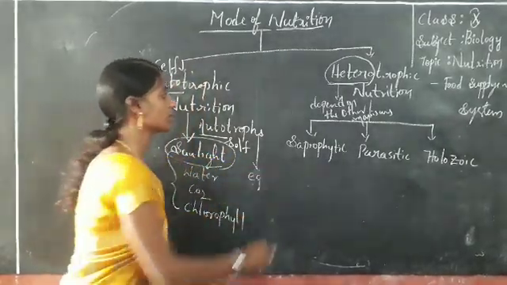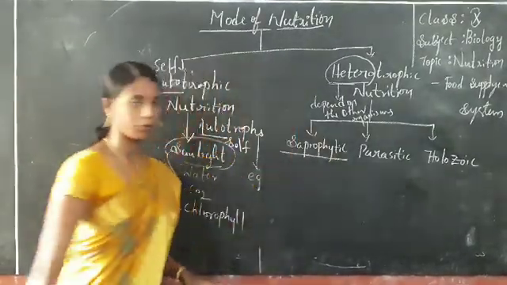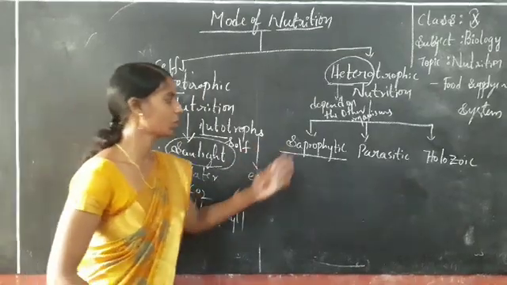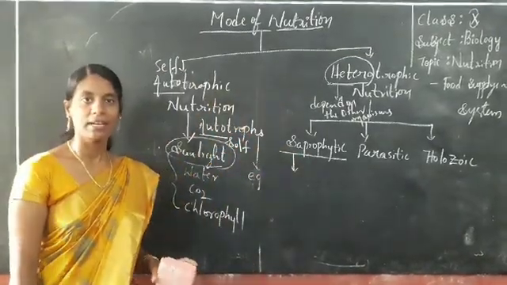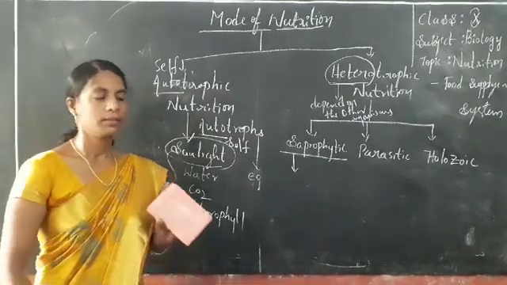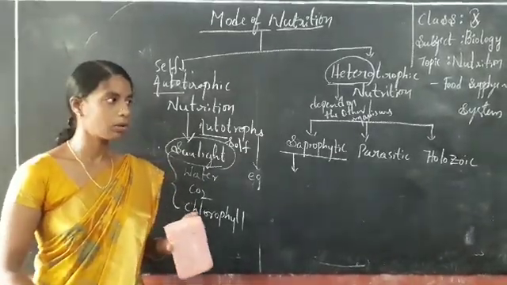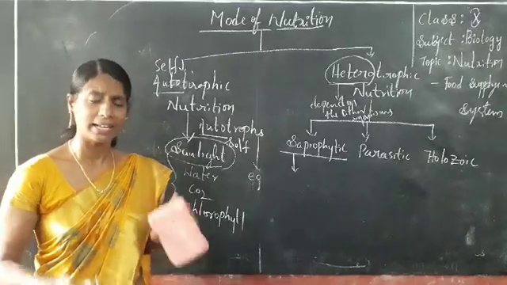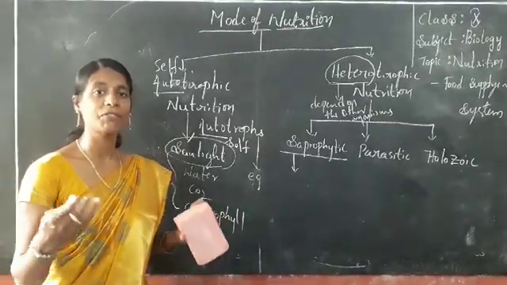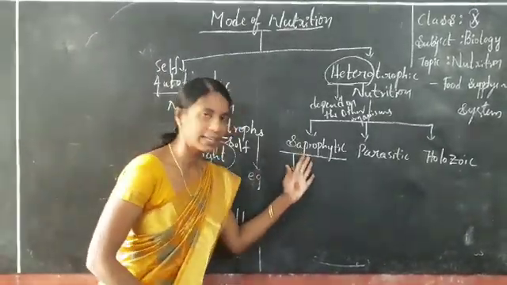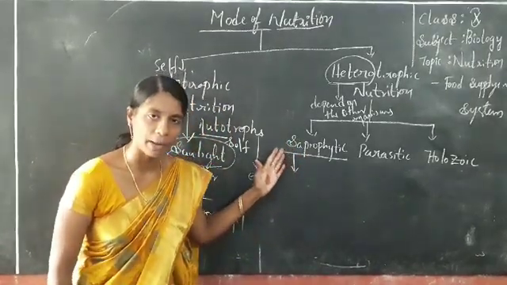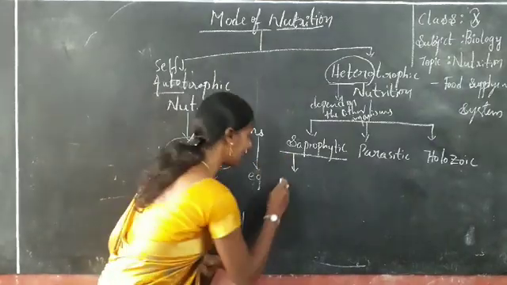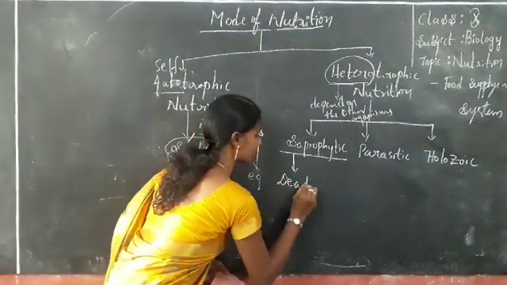So before going to this, what is saprophytic nutrition? In saprophytic nutrition, some organisms depend on other organisms for food, like bacteria and fungi. Simply, some organisms obtain food material from dead and decaying matter.